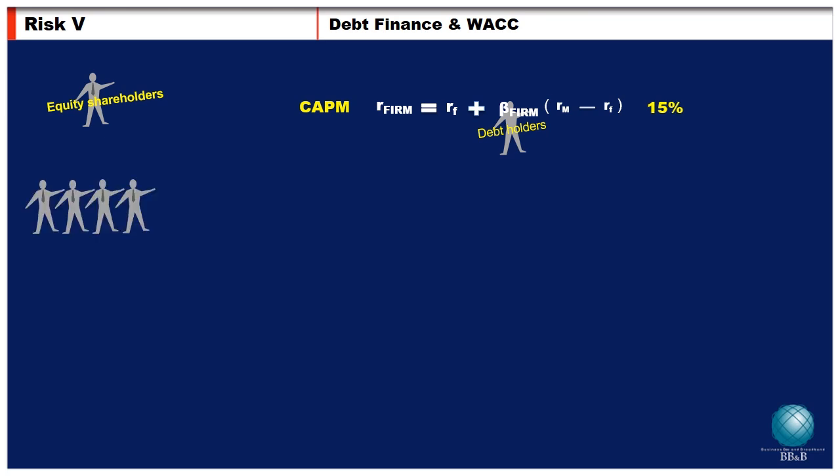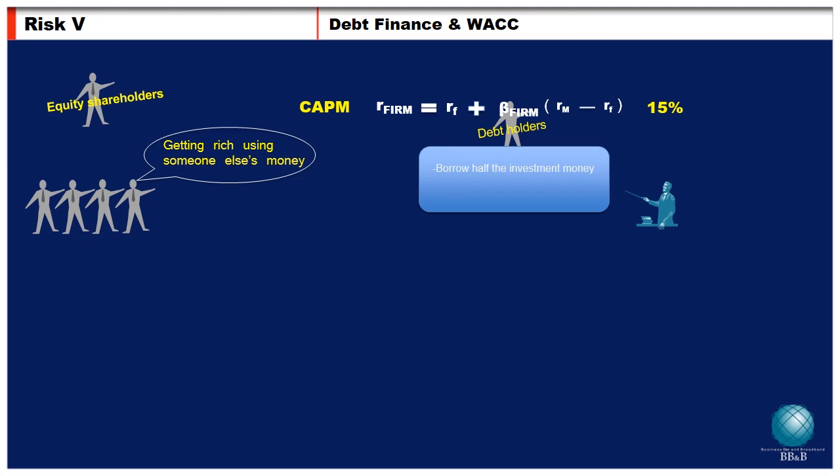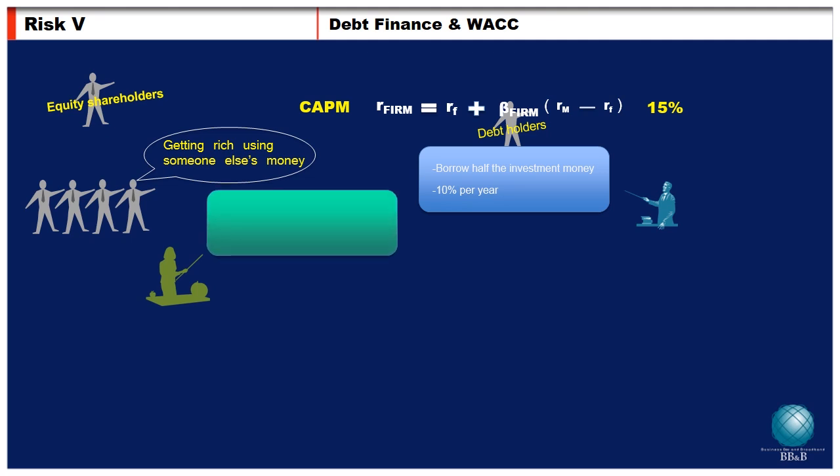Though the firm has so far been financed only with the shareholders' own equity, one day they start to think about getting rich using someone else's money. The managers agree and point out that the firm can borrow half the investment money at 10% per year. In this situation, there are two questions. Why do debt holders accept a return of only 10%, though the firm's cost of capital is 15%? Will debt holders' participation decrease the cost of capital for this project?